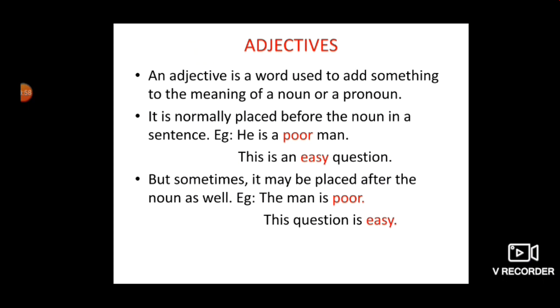An adjective is a word used to add something to the meaning of a noun or pronoun. This you all know. What is an adjective? A word which adds something to the meaning of a noun or a pronoun. It is normally placed before the noun in a sentence. For example, he is a poor man. This is an easy question. Which type of question is this? An easy question. Here you can see the words poor and easy are adjectives.